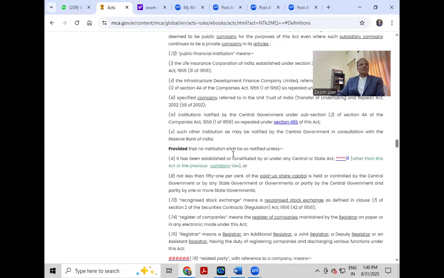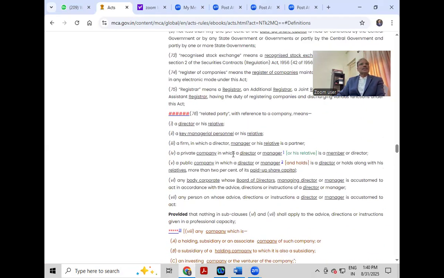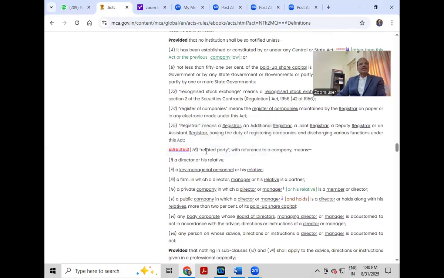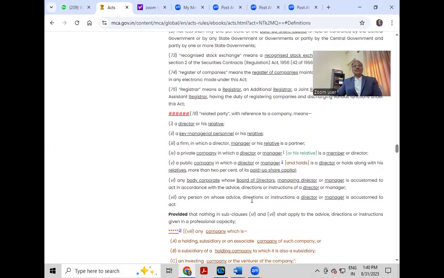Section 2, subsection 76, yes, this is it. Related party, with reference to a company, means a director or his relative, a key managerial personnel or his relative. They are related parties to the company.